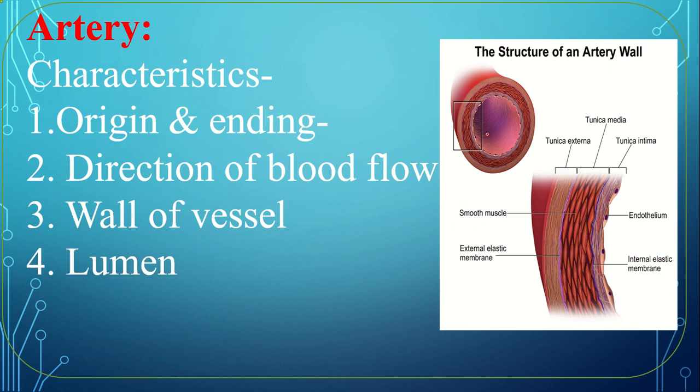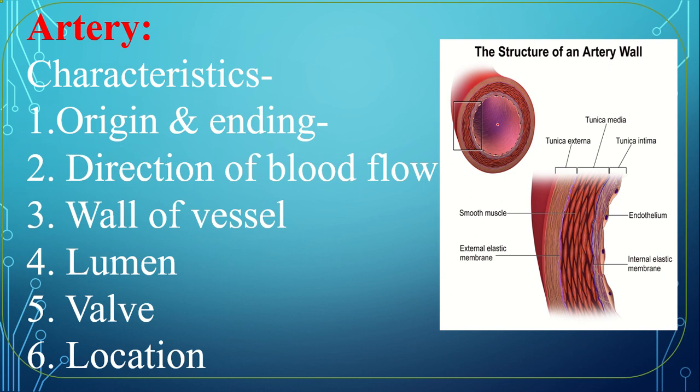Lumen means hollow space in the artery or blood vessels. This is the hollow space. This hollow space is called lumen. Lumen is narrow comparatively to vein. Bulb is absent here.